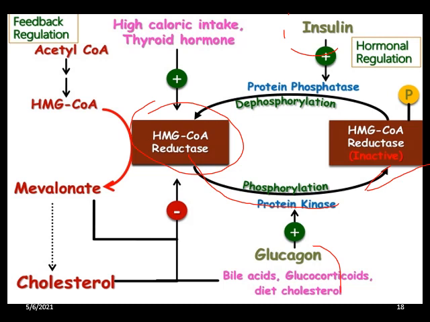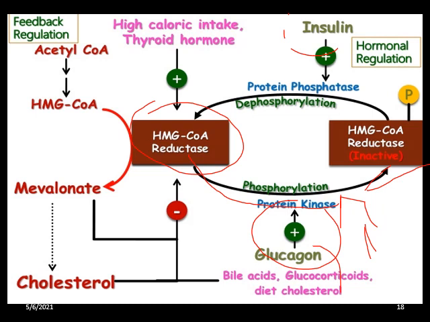The phosphorylation and dephosphorylation usually occur through AMP dependent protein kinase. Before that I have to say the hormone glucagon stimulates phosphorylation. Like here you can see glucagon stimulates phosphorylation. So phosphorylated HMG-CoA reductase is actually inactive. So what does it mean? Glucagon inhibits cholesterol biosynthesis.